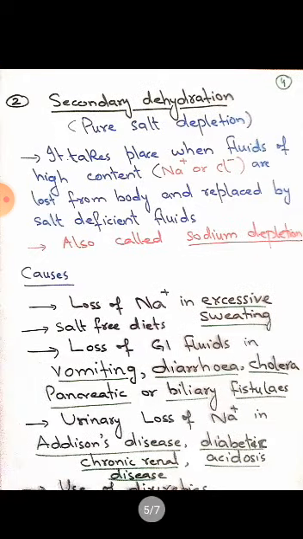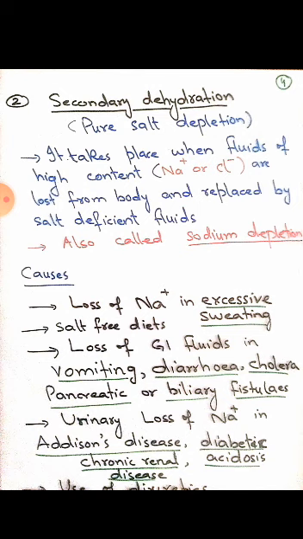Secondary dehydration. In primary dehydration, water loss was the major cause. In secondary dehydration, there is pure salt depletion, electrolyte depletion, sodium depletion. It happens when there is a deficiency of salt and we are replenishing the body with plain water. When the deficiency is of salt and electrolyte or sodium and we are giving the patient pure water, it can't replenish the losses.